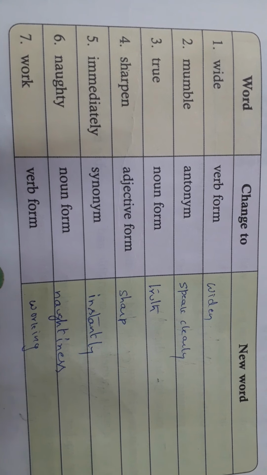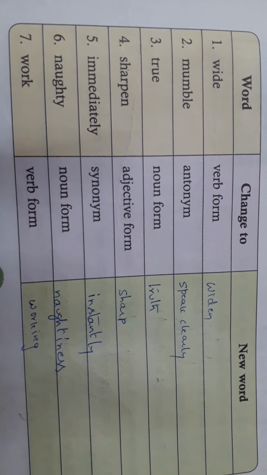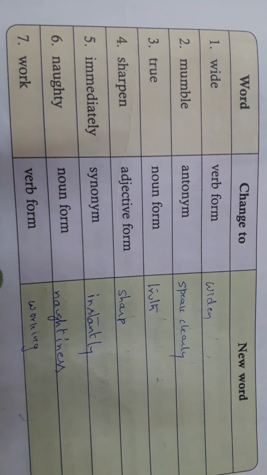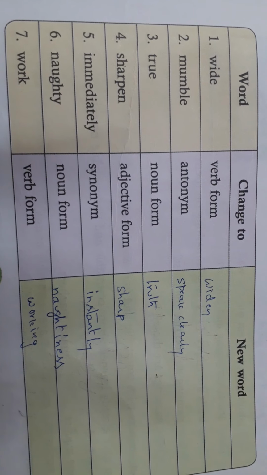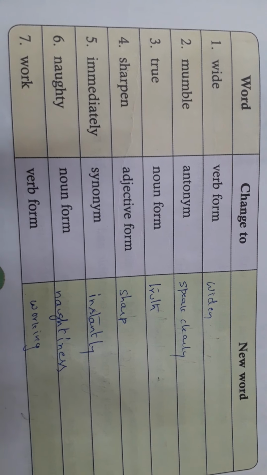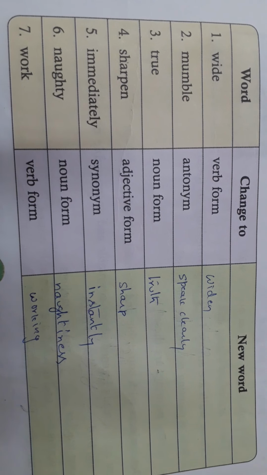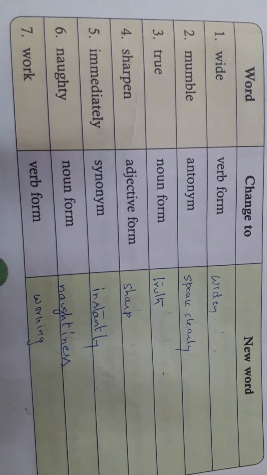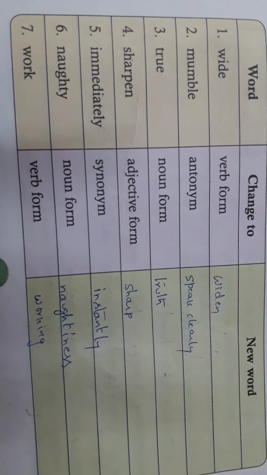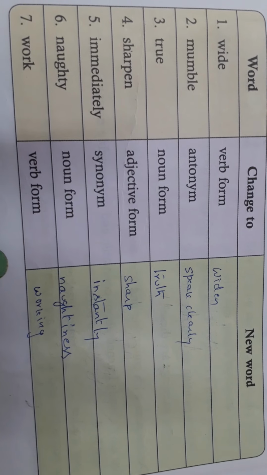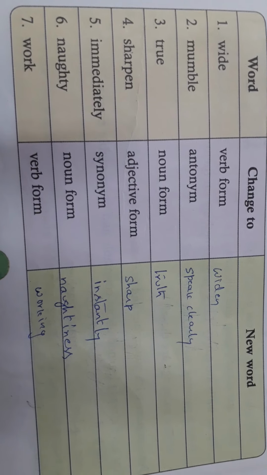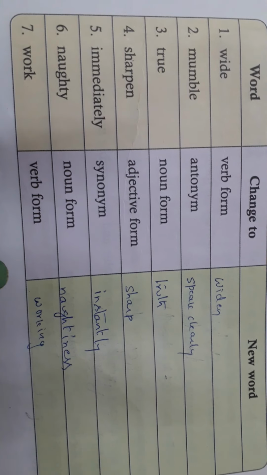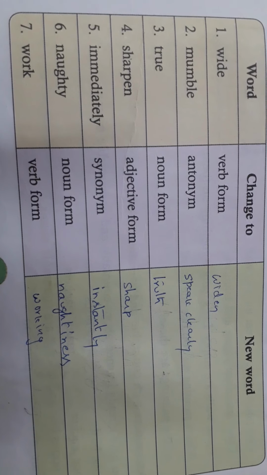So wide, verb form, widen. Mumble. What do you mean by mumble? We have already come across mumble in your lesson. Mumble means speaking something which cannot be heard clearly, right? What we usually say is murmur, right? That is something which is not clear. So what is the antonym of it? Speak clearly, right? In fact, you have to say to speak clearly. Okay. Now true, right? Noun form, truth, right?